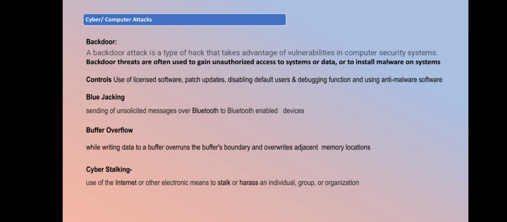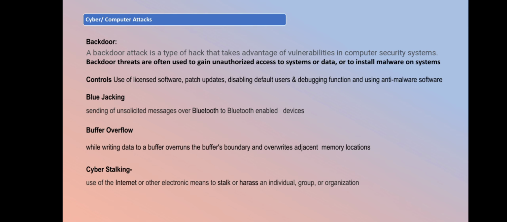Bluejacking is sending of offensive or sensitive messages over Bluetooth. Buffer overflow is a trick of an attacker where, based on a weakness of a software, it sends data to the buffer memory more than the capacity of the buffer memory, so the excess data will flow to the adjacent memory and overwrite that location's data.